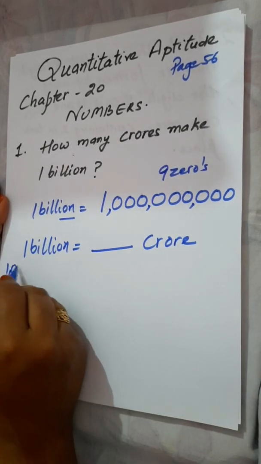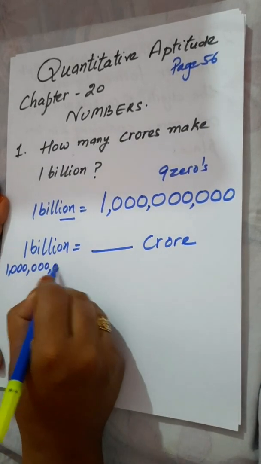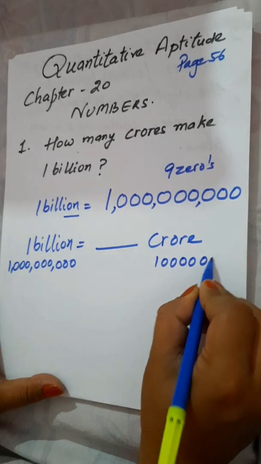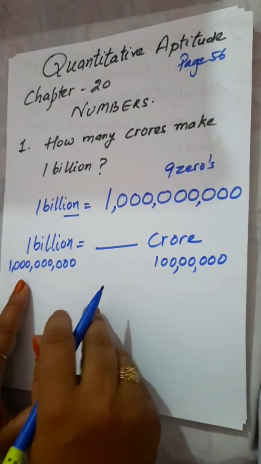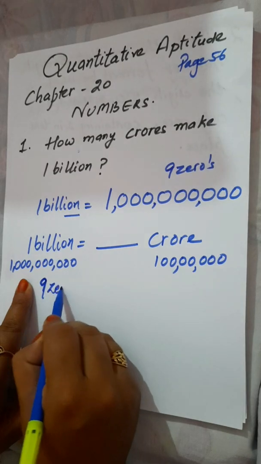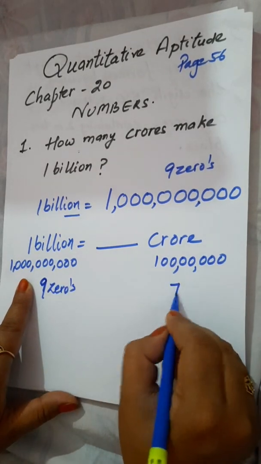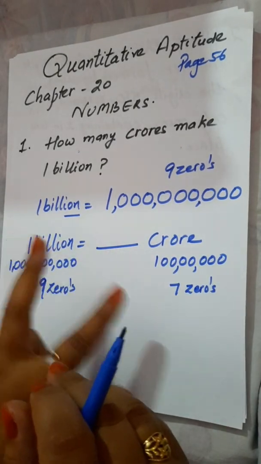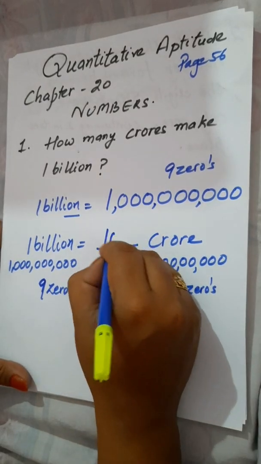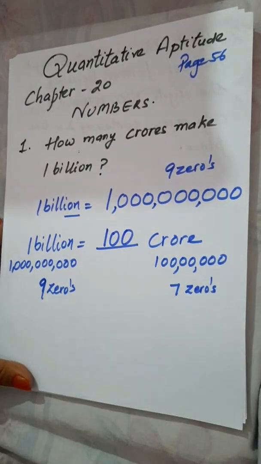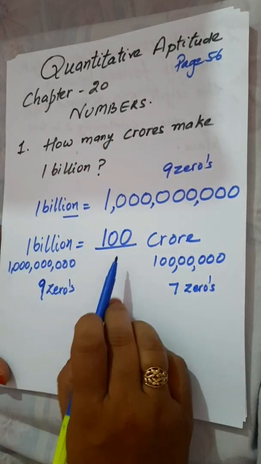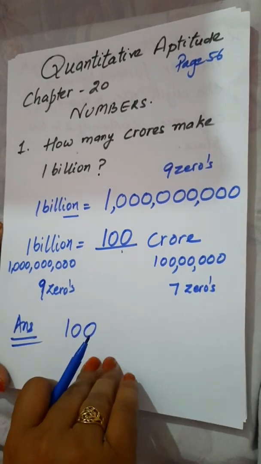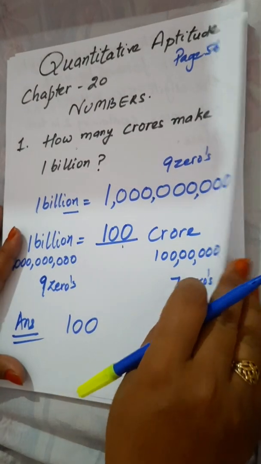So I will write here 1, 2, 3, 4, 5, 6, 7, 8, 9. And in crore we have 7 zeros. 1, 2, 3, 4, 5, 6, 7. If I compare both, in this we have 9 zeros and in this we have 7 zeros. So we need 2 more zeros here so that both will become equal. So I will write 100, because 7, 8, 9 zeros. So how many crores make 1 billion? That is 100. So my answer is 100. 100 crore makes 1 billion. So this is our question number 1.